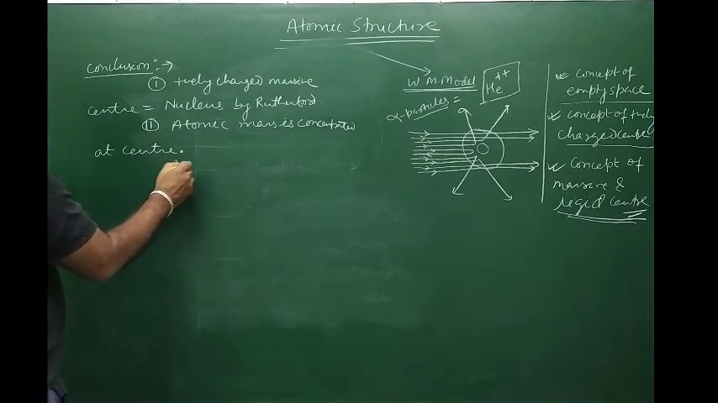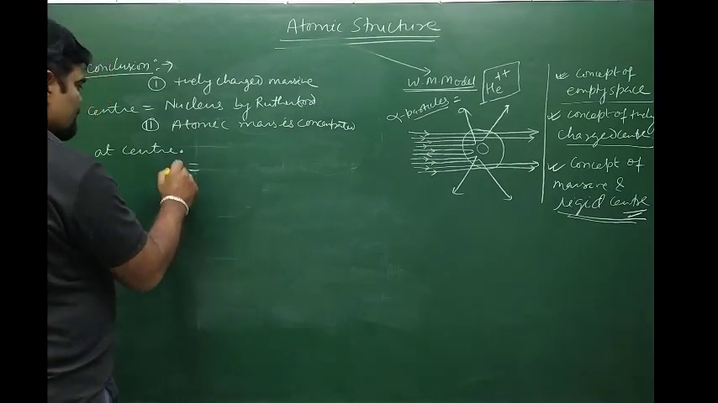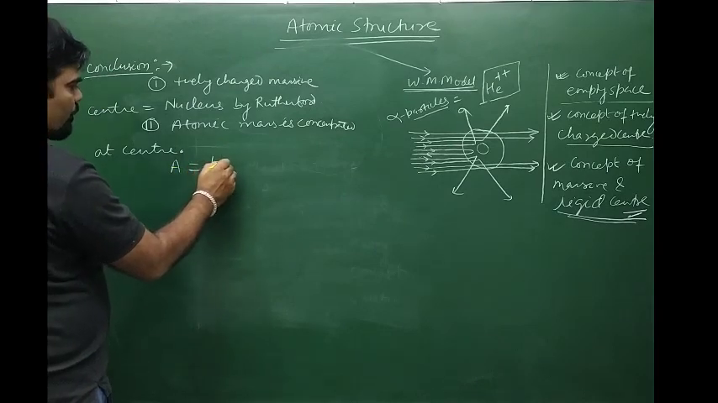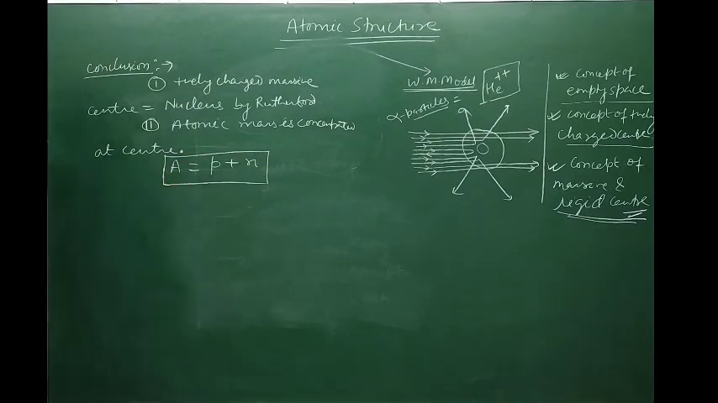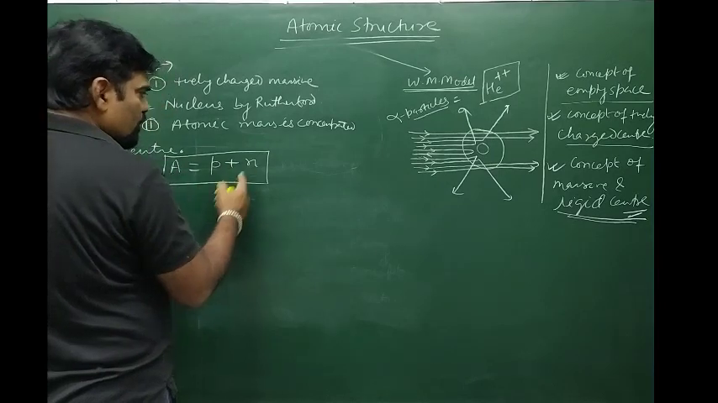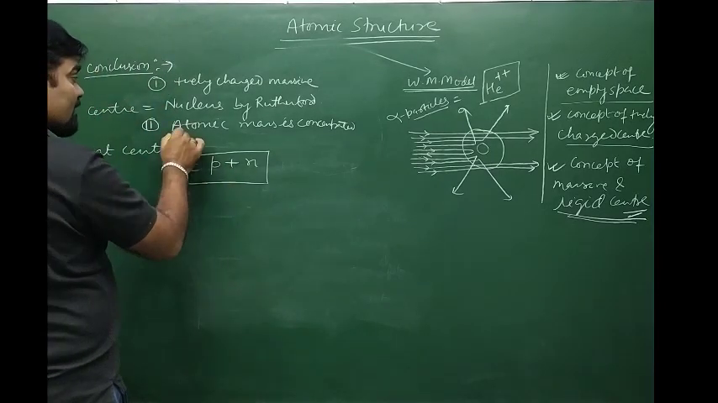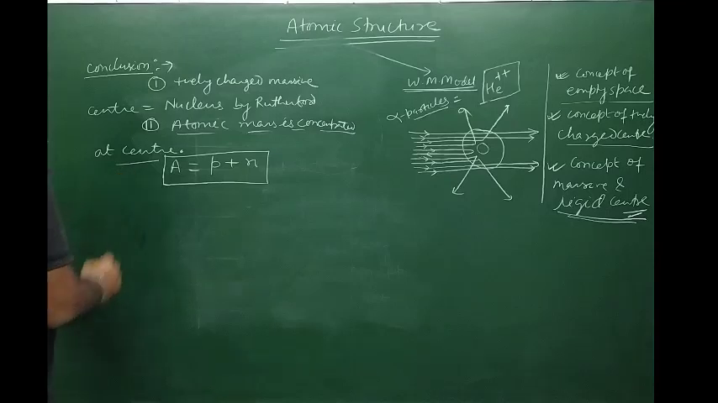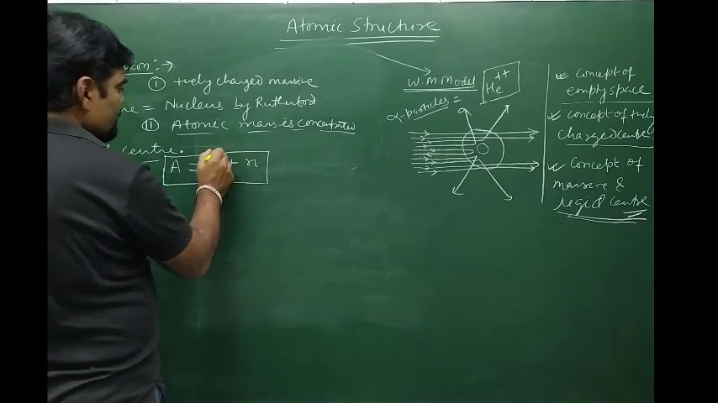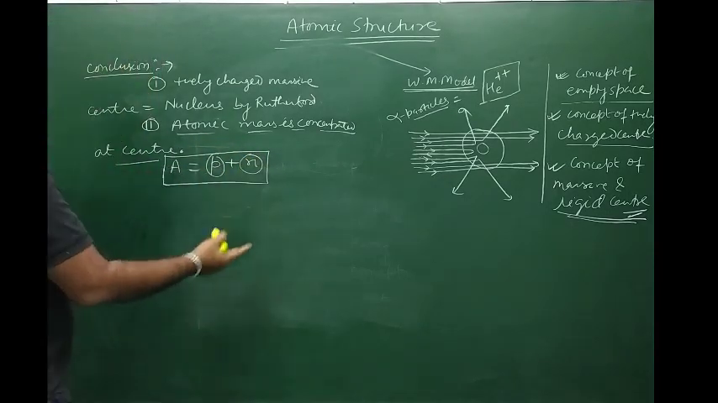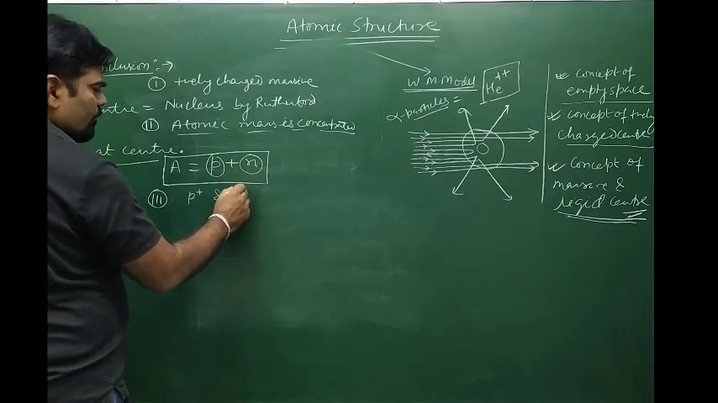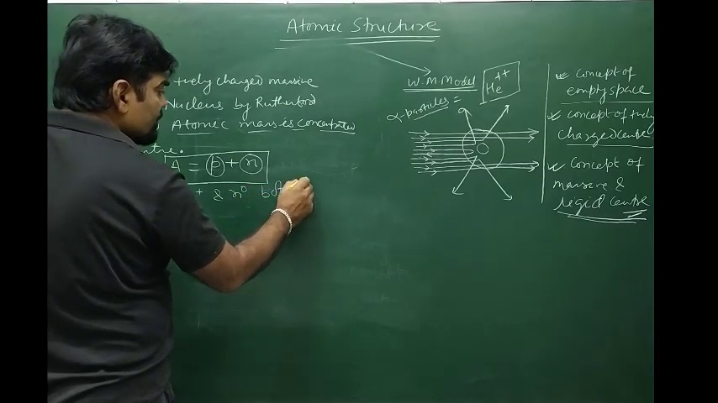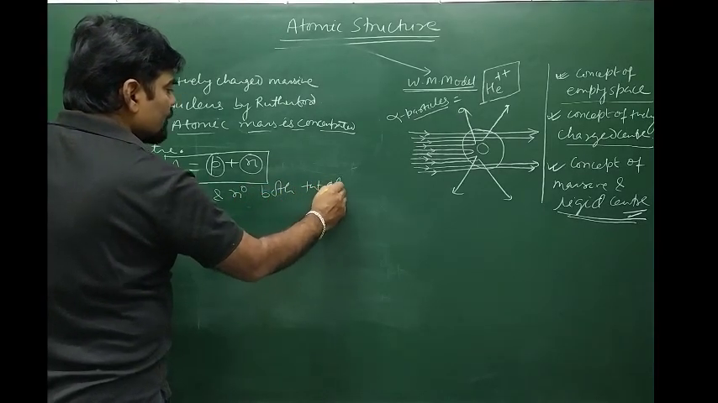Atomic mass is concentrated means, if you see the mass number, mass number is equal to the number of protons plus the number of neutrons. Since mass is concentrated at the center itself, he concluded that proton and neutron both are present together at the center. So the next point is, proton and neutron both are present in the nucleus.